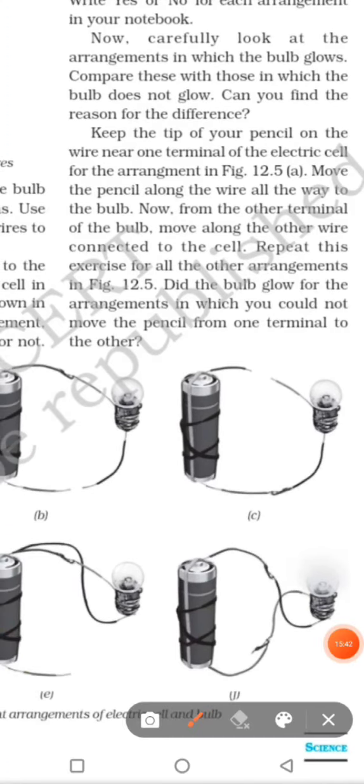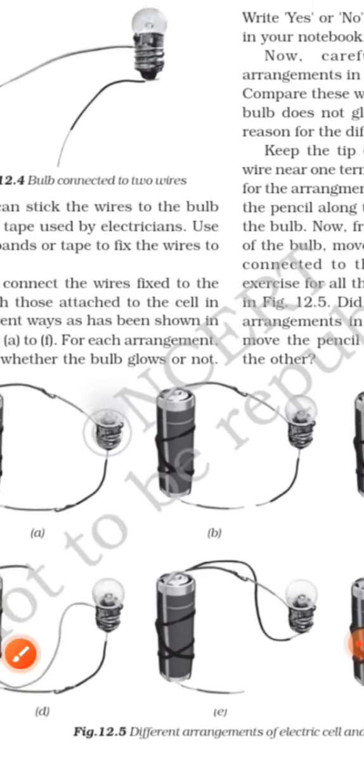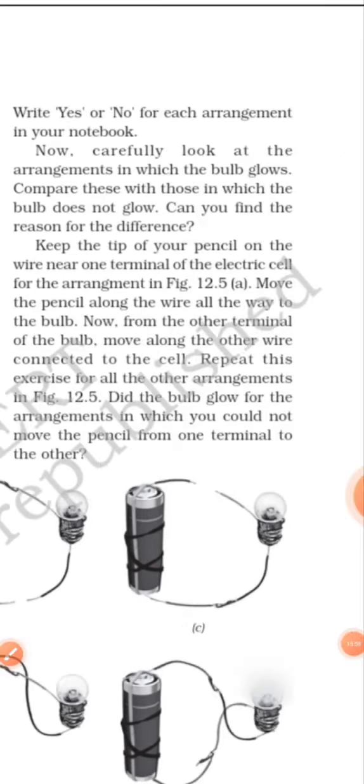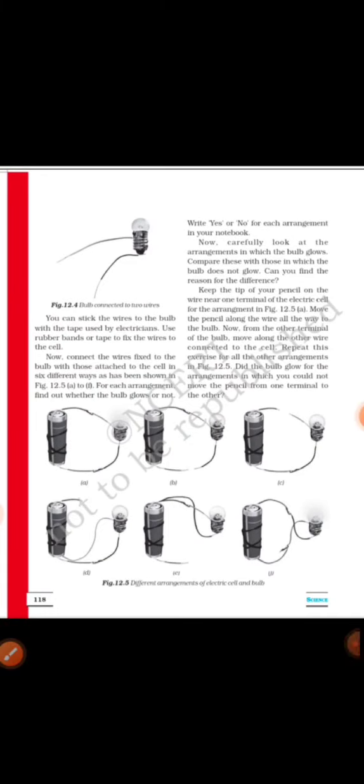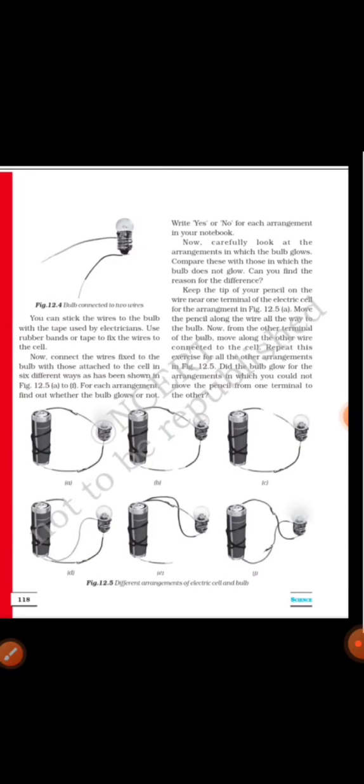But the rest of the pictures show that the connection is not properly done or it is broken, so the bulb will not glow in these pictures. So it is concluded here that unless and until the terminals are properly joined with the connecting wire through the device, the supply of electricity will not be properly completed.